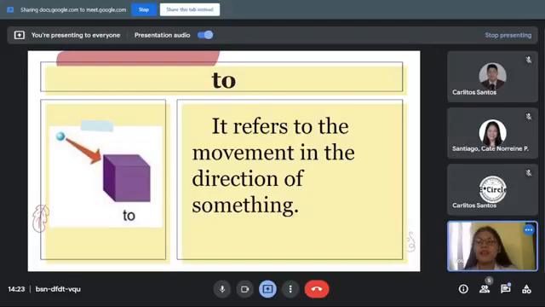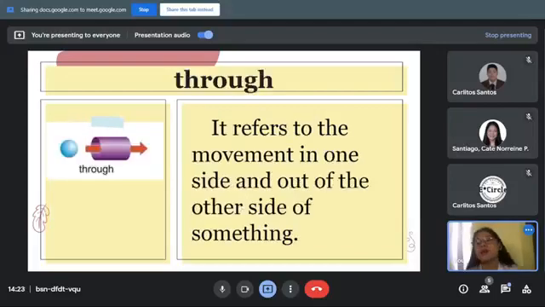Let's also have through. Any volunteer to read what is the meaning of through? Go ahead, Mr. Carlitos. It refers to the movement in one side and out of the other side of something. Thank you.